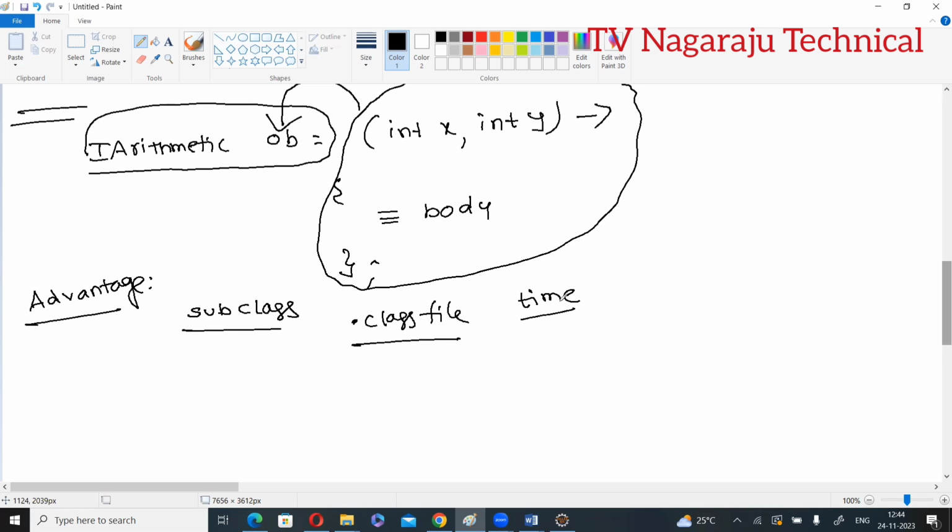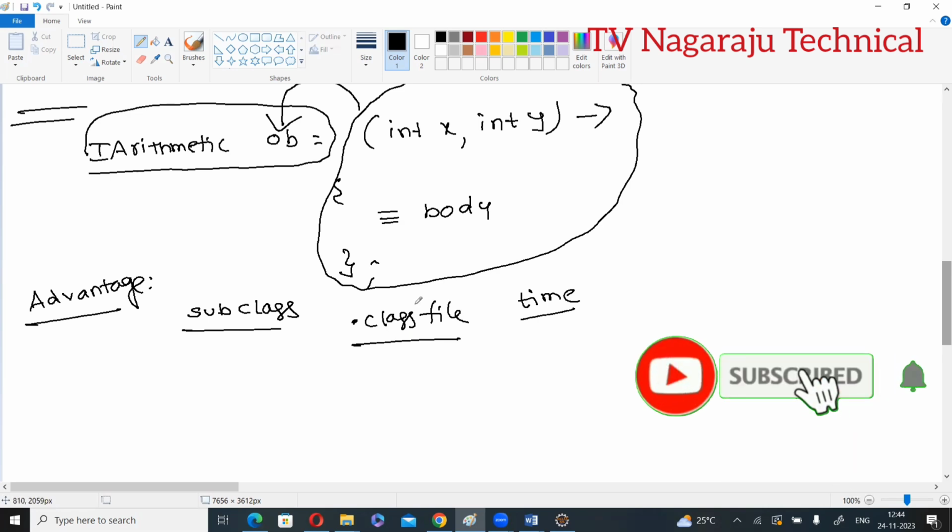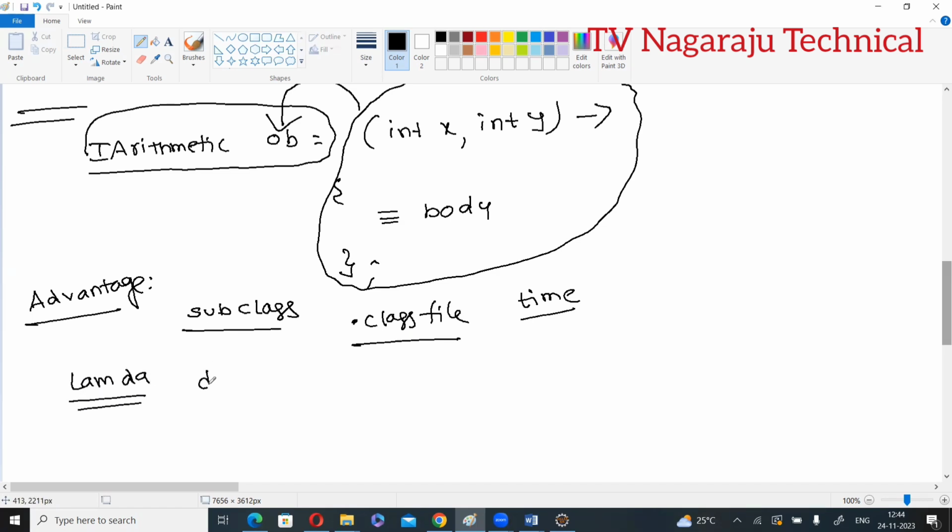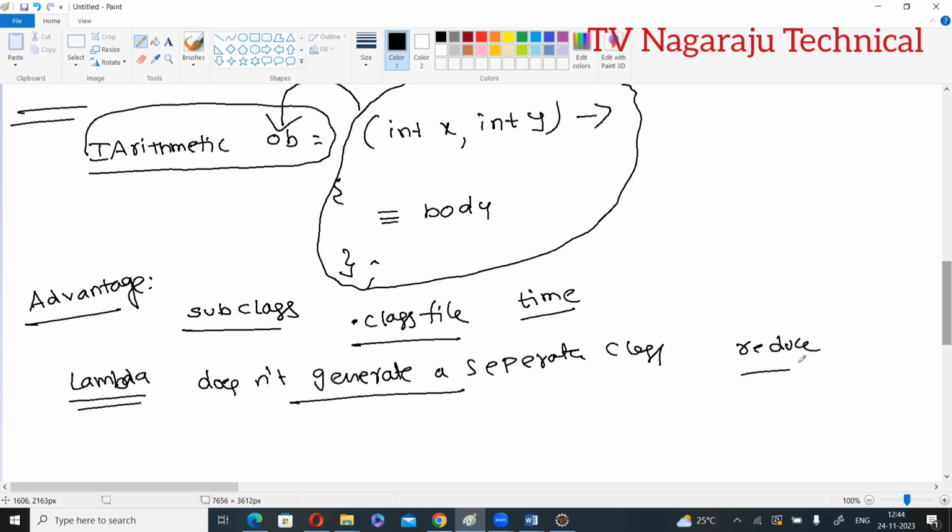For example, if your program consists of 4 subclasses, you need to store all 4 .class files. But the Lambda expression does not generate a separate class. So the loading time is reduced automatically, and the performance of the application is improved. Now you understand?